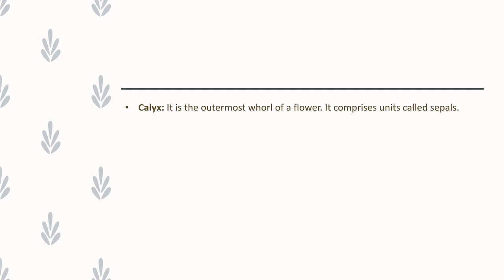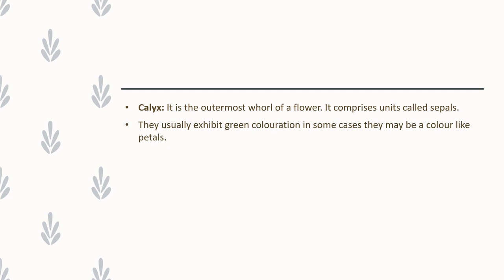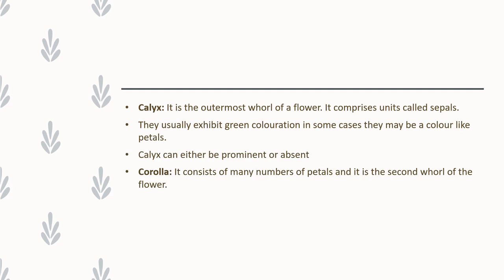First one is calyx. Calyx is nothing but the sepals. Sepals are collectively called calyx. It is the outermost whorl of a flower. Usually calyx is green in color. In some plants, calyx may be colored like petals. In some plants calyx is prominent, in some plants calyx is absent.